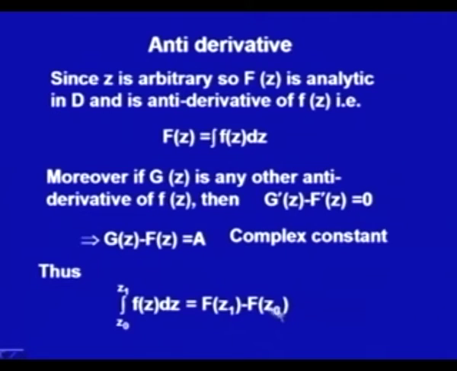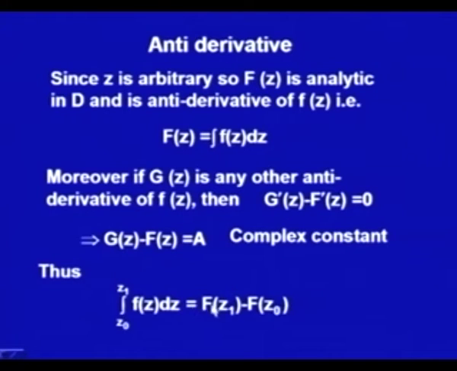Now, you see why I am talking about this one. If capital G is some other antiderivative, then it will actually be capital G of z1 minus capital G of z2. So, this should be capital F of z1 minus capital F of z naught only. You see what is capital G of z? Capital G of z would be nothing but f of z plus a.